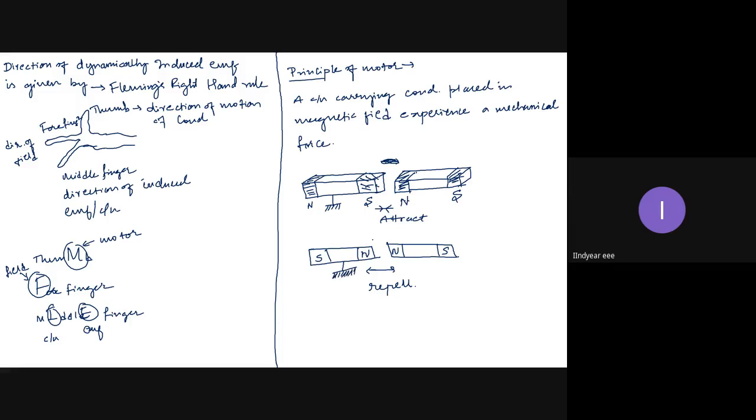One I will fix and one I will keep it movable. Then the work is done on the movable magnet. Yes or no? Yes, sir. Now when I take the second magnet to this fixed magnet, it will repel with a greater force. When I take first magnet to this fixed magnet, it will attract with a greater force. In both the cases, work is done on the second magnet. There is a physical displacement of second magnet.